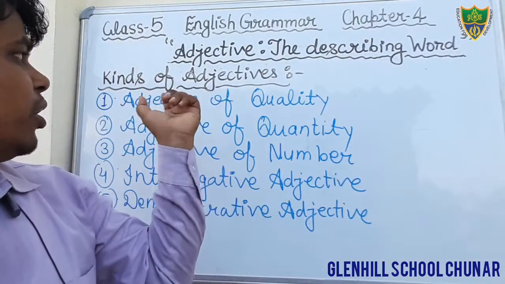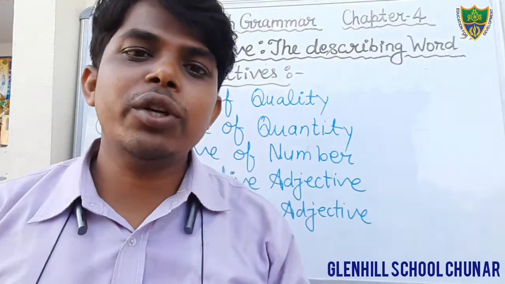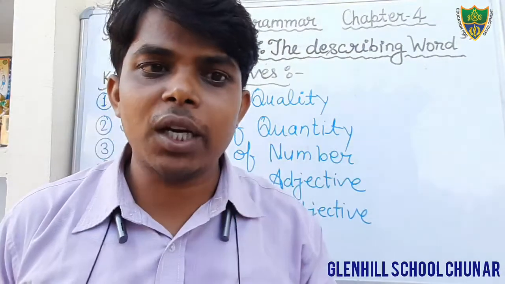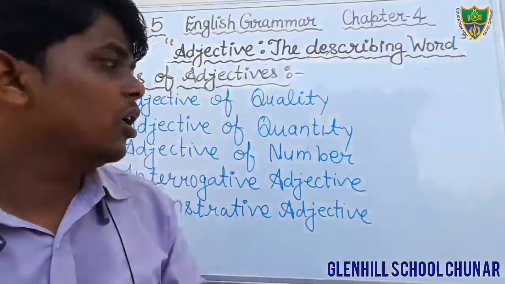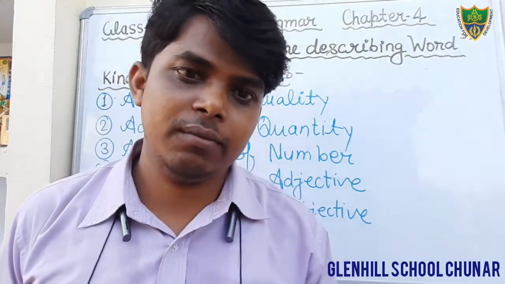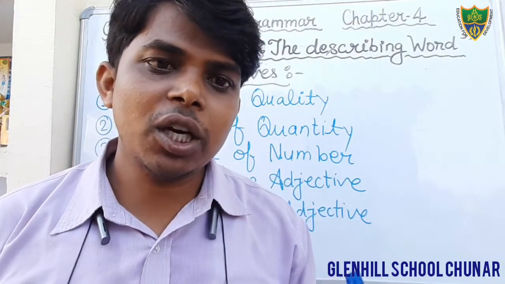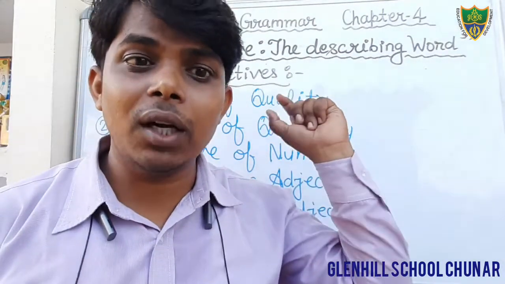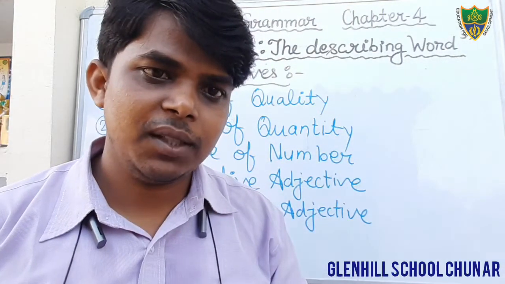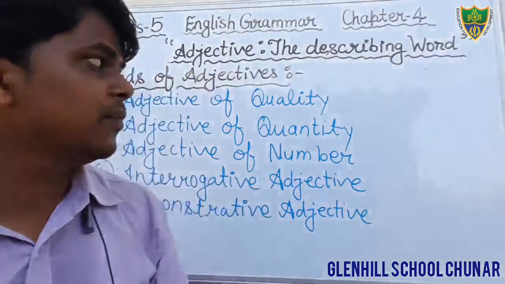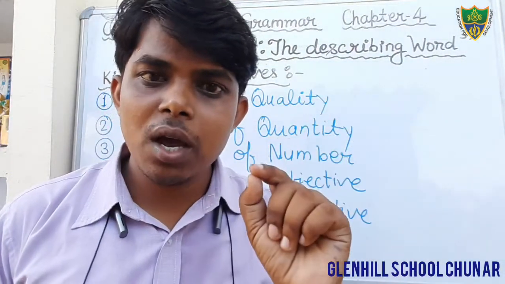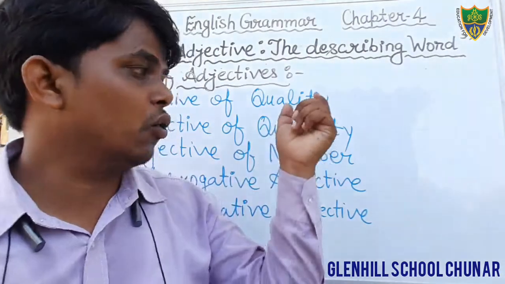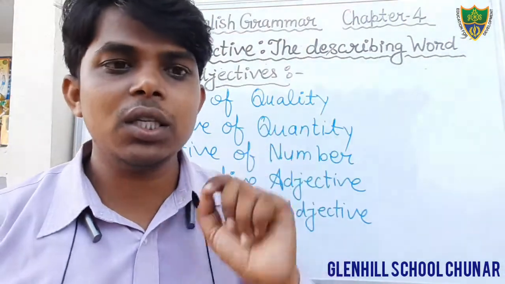Dear students, first, adjective of quality. As the word itself denotes its meaning, quality, it shows the quality. Adjective of quality denotes the quality of a person or thing in a sentence. It denotes the quality of a living thing or non-living thing. For example, good boy. Boy is a noun, and what is the quality of that boy? Good. He is good. So here the word is good.